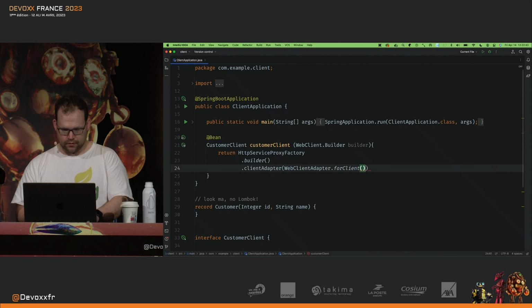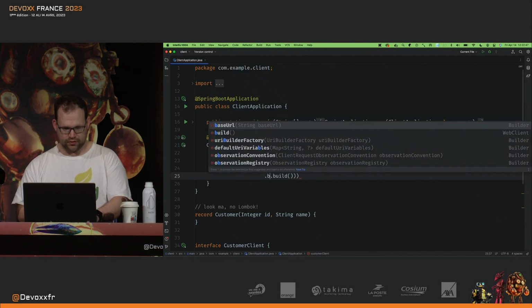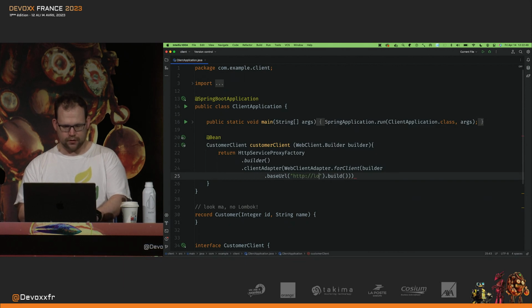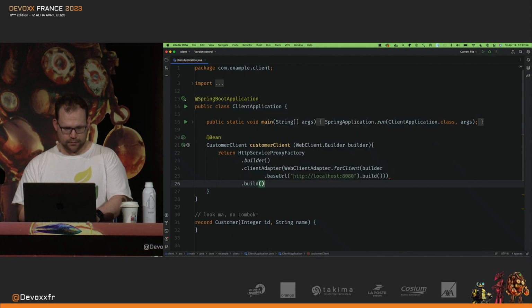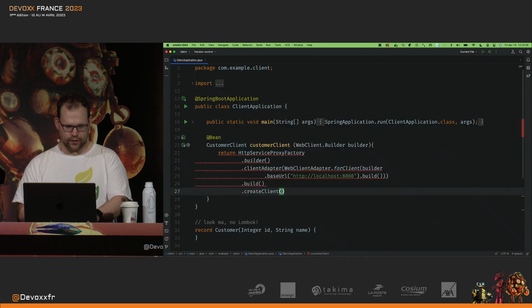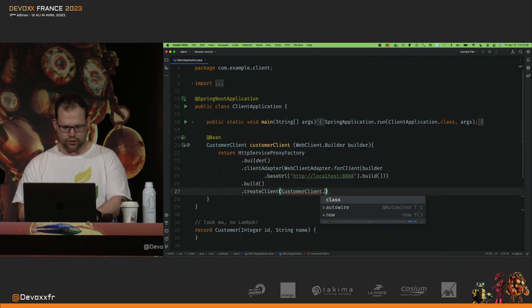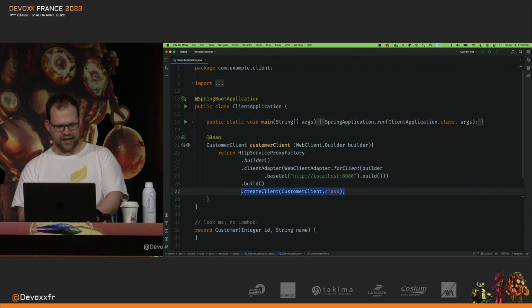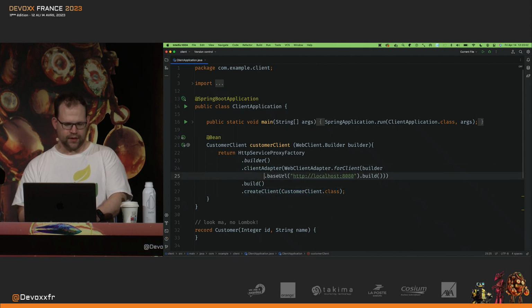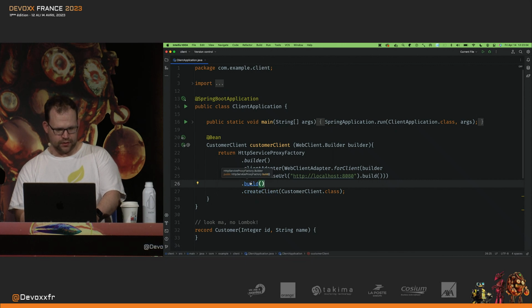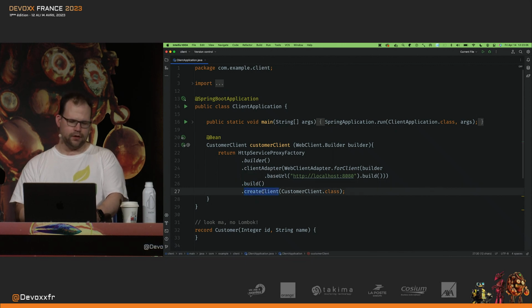Okay, builder.baseUrl, like this. Base URL is http://localhost:8080. Okay, and then build, right? And then build.createClient for the customer client. So again, you can reuse all of that except for this last line. For all the other beans, you can store the byproduct of this as its own little thing and then reuse it. But okay, you get the idea.